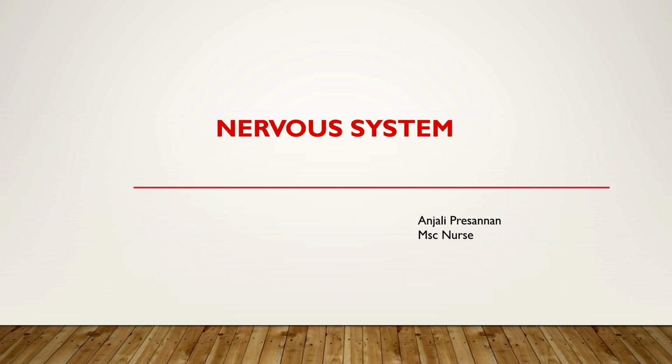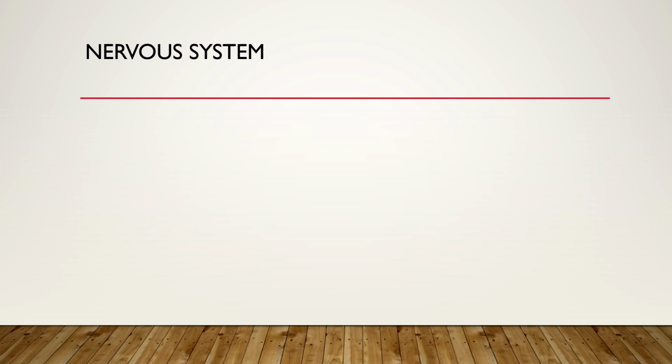Today we will discuss the nervous system. The nervous system is divided into two: the central nervous system and the peripheral nervous system. Today we will just focus on the basics. I won't even say the basics, but we will discuss the brain and its lobes.